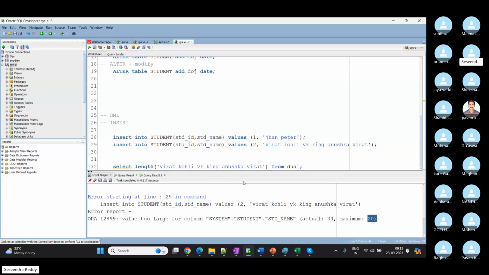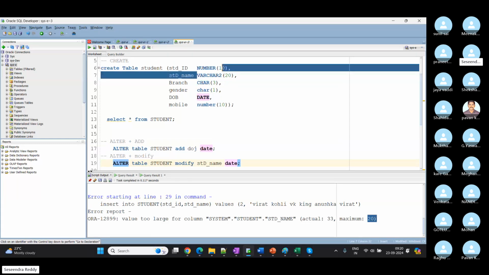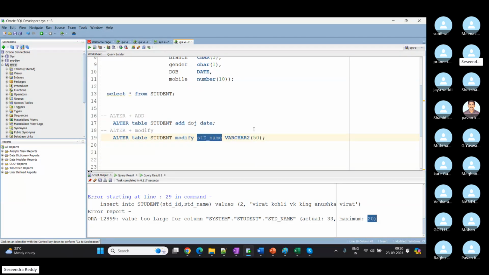So now what is the option we have? Already we created that table with the student name at so and so size. That is the maximum size. Now Virat Kohli came with a name of 33 characters, which is valid. We need to modify our structure. Student name is already there, so by using modify on the same column, we are just extending the size of that column. Earlier we had 20 characters. Now I'm going to say 50 characters, which means from now onwards the student name can have more characters. So I'm just altering, modifying the existing column size.